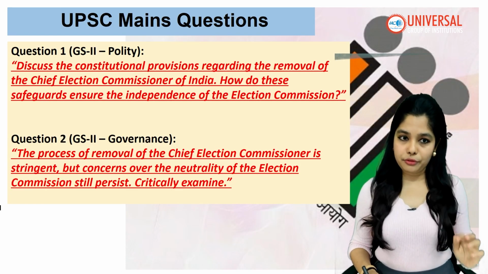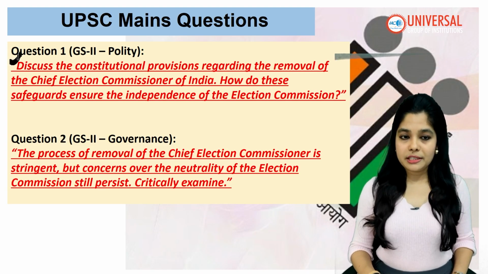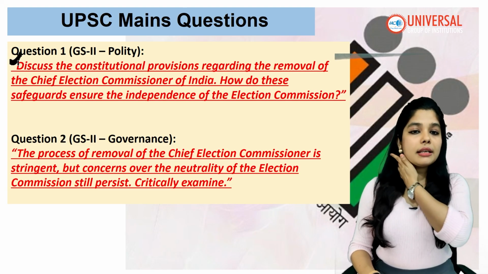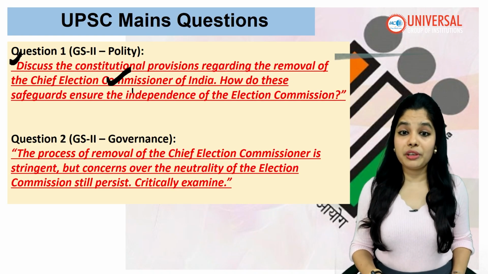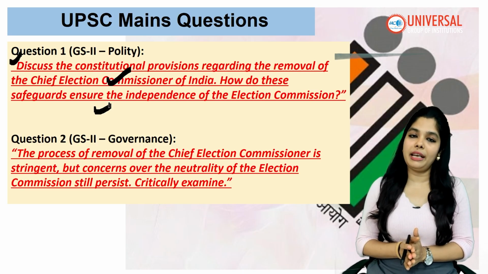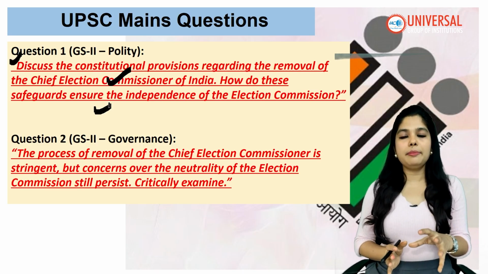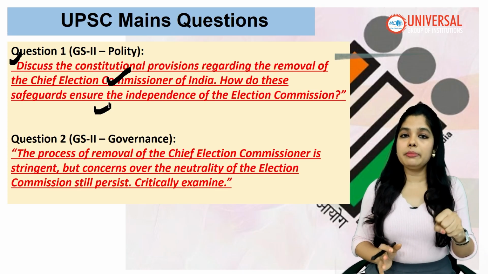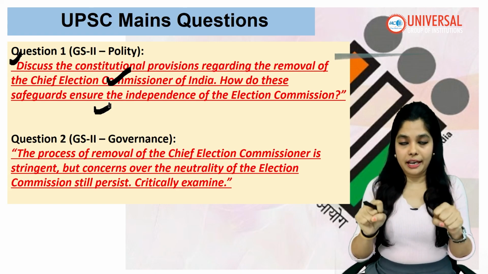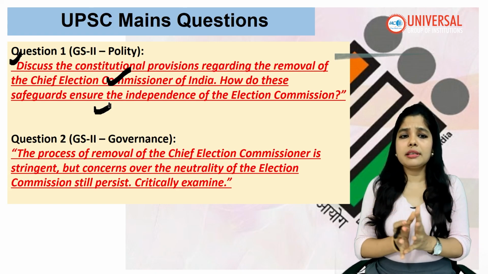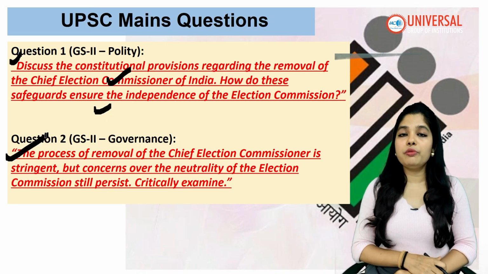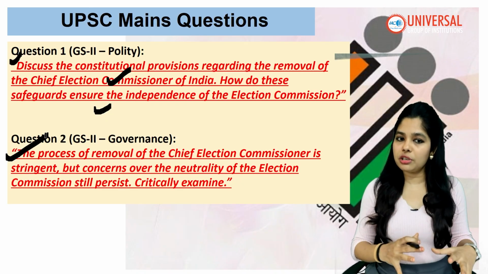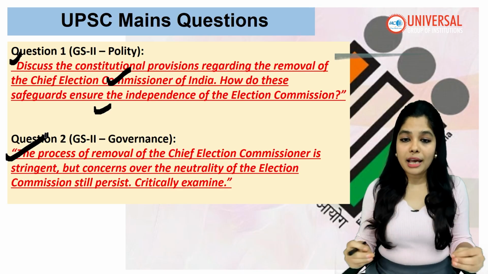And now we have two mains questions. GS paper 2 polity: discuss the constitutional provisions regarding the removal of the Chief Election Commissioner of India. How do these safeguards ensure the independence of the Election Commission? What is the procedure for the appointment and removal of the Chief Election Commissioner, and how does this ensure a safeguard for the position? The process of removal of the Chief Election Commissioner is stringent, but concerns over the neutrality of the Election Commission still persist.